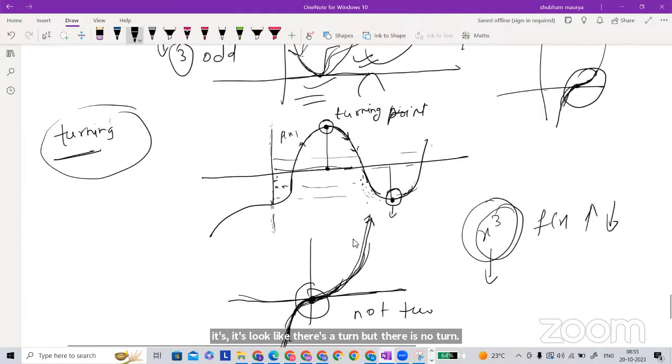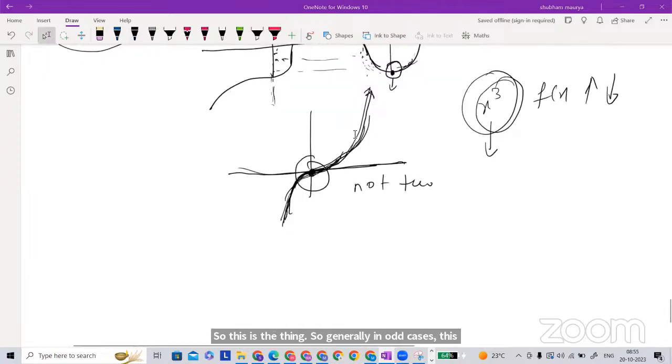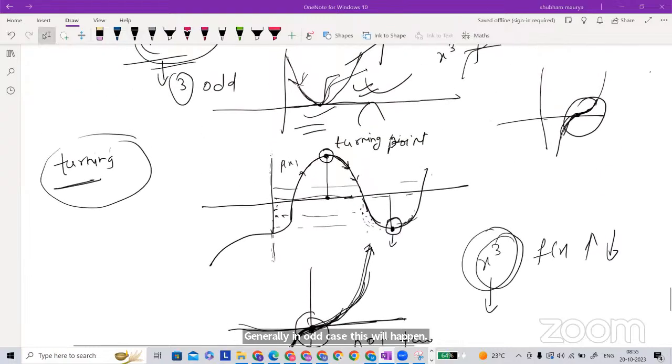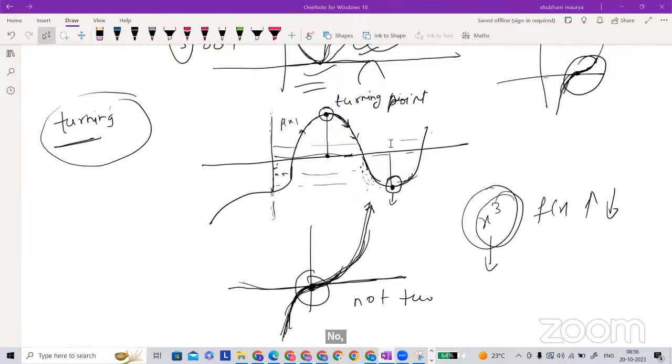Generally in odd cases this will happen. So we can generalize that roots of odd multiplicity, like x cube, do not have turning points.